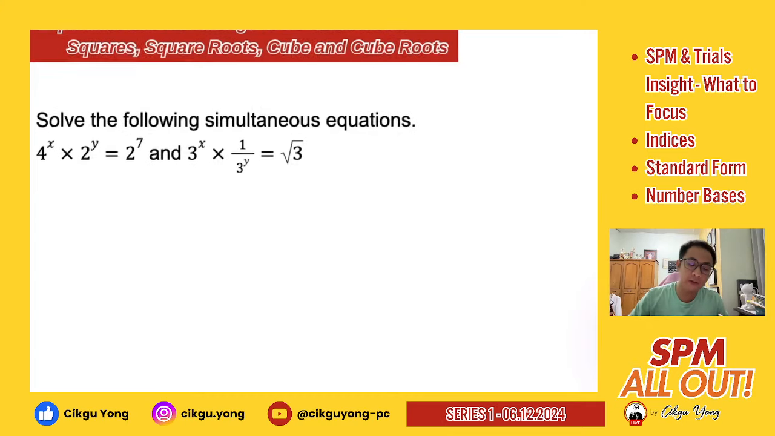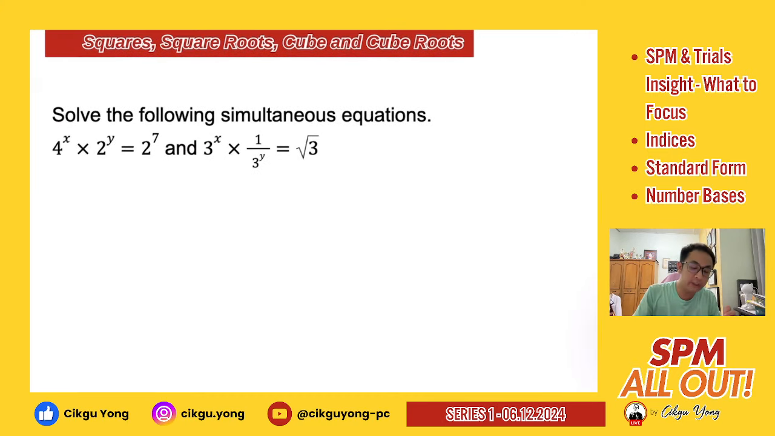And this is about your simultaneous equation. For simultaneous equation, again, this is a Form 1 topic. But over here, before you solve for x and y, you will have to synchronize your bases first, so that you can equalize your powers together. In this case, this is your first equation. You can actually see this is 4 to the power of x, plus 2 to the power of y, equals to 27.